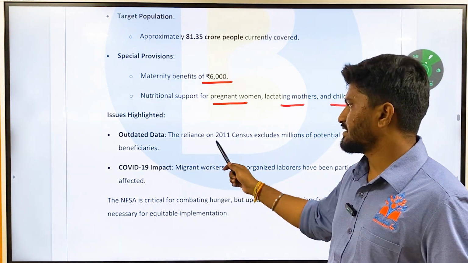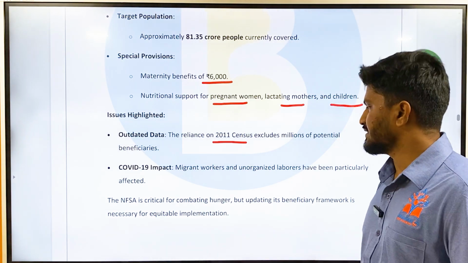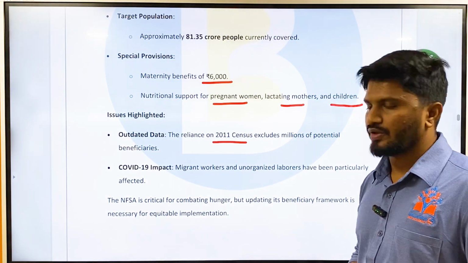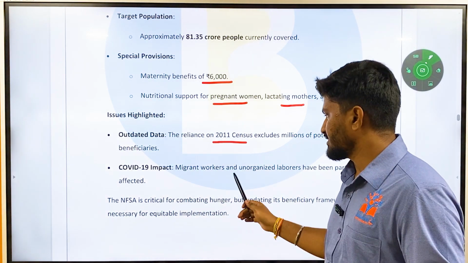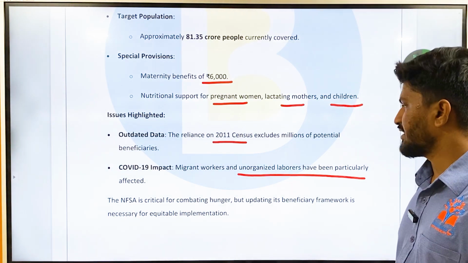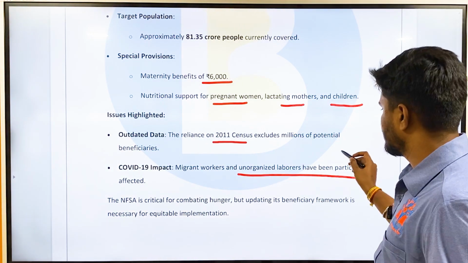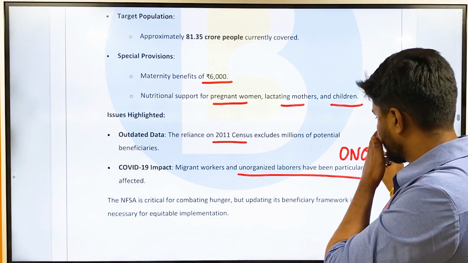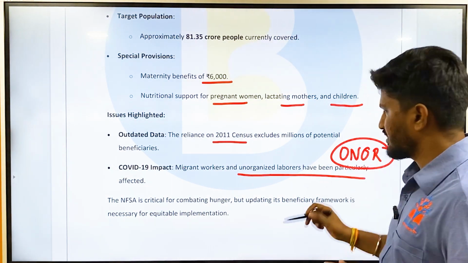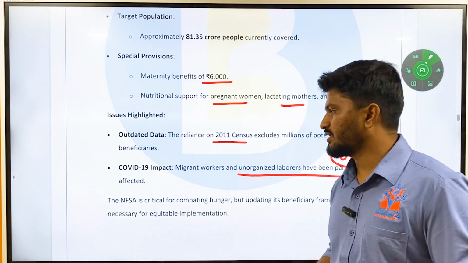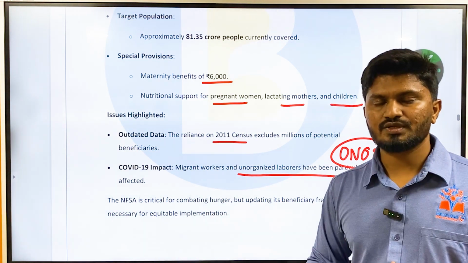There is outdated data, that is, reliance on 2011 excludes millions of potential beneficiaries, and there is the COVID-19 impact. Migrant workers and unorganized laborers have been particularly affected, because if the one nation one ration card is implemented properly, then they will benefit.